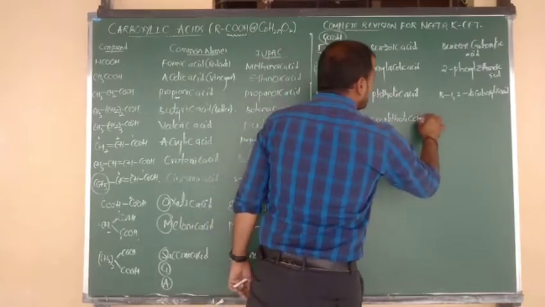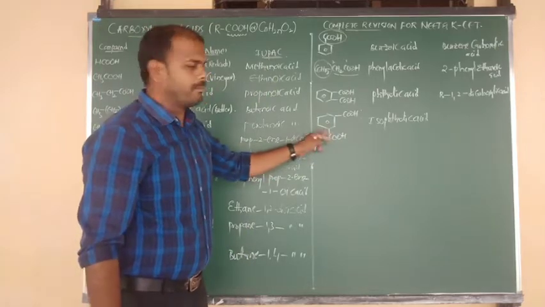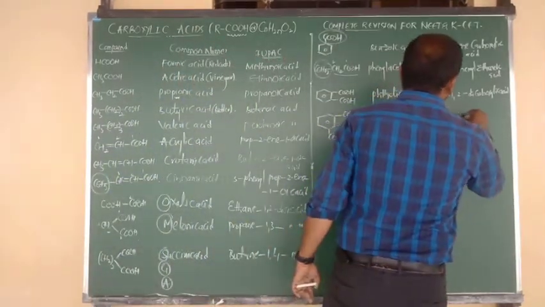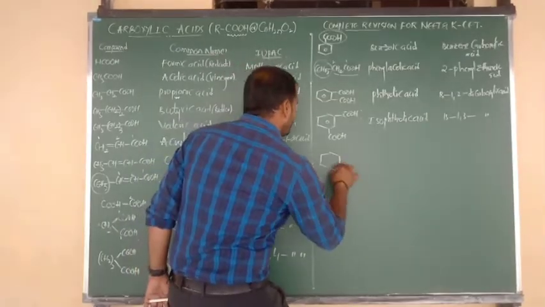They can ask you in the CET exam, sir, what is the IUPAC name of isophthalic acid? Yes, 1,3. Benzene 1,3 dicarboxylic acid. Another structure I am going to give you.